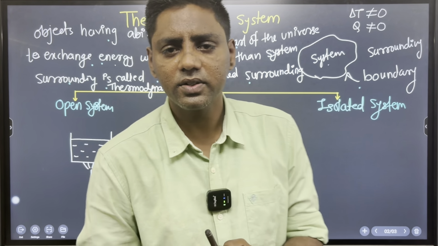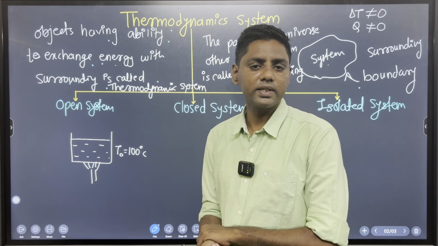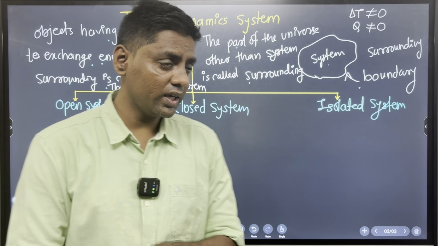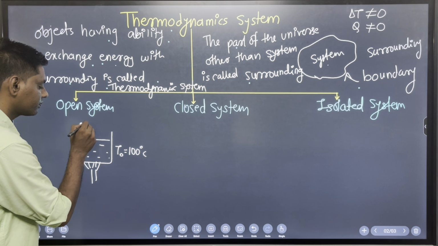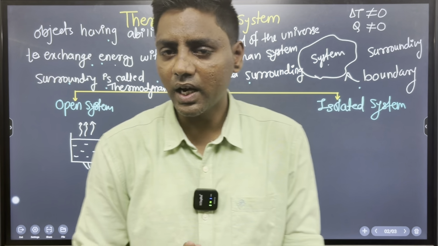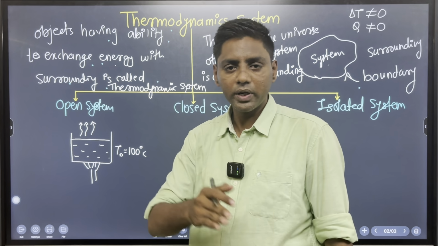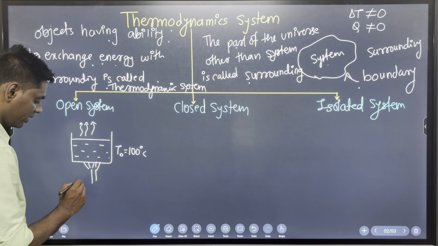So what happens in that case? When we heat the water to 100 degrees centigrade, our observation is that the water vapors start going up. After some time we observe that the temperature of the water is reduced, it may be 80, it may be down to 30 degrees centigrade, and the vapors are going into the space, into the surroundings.